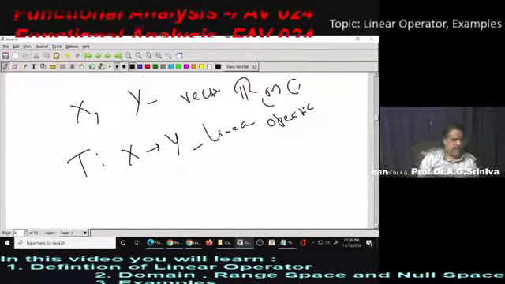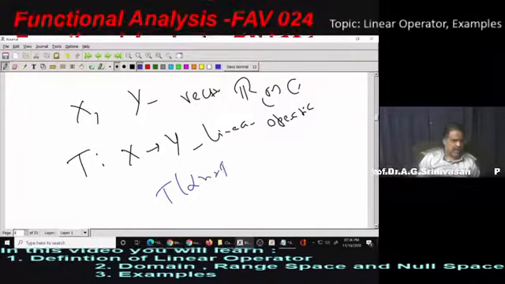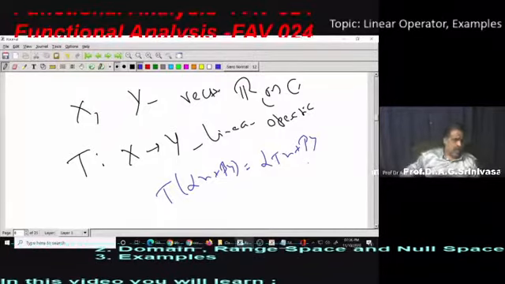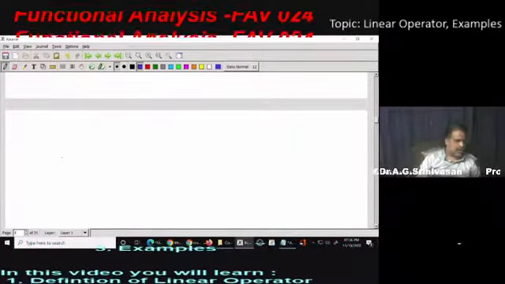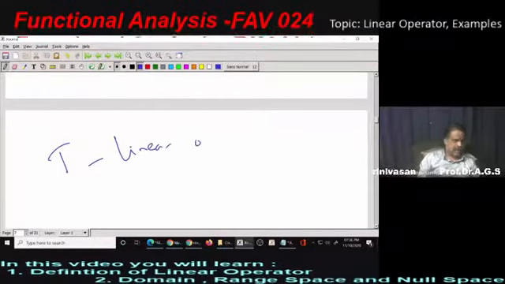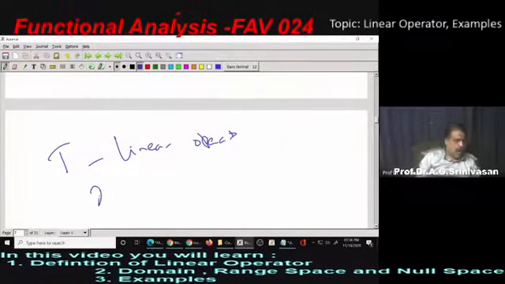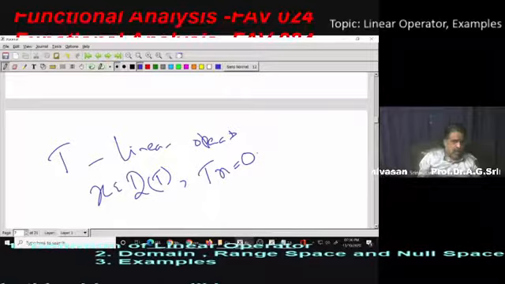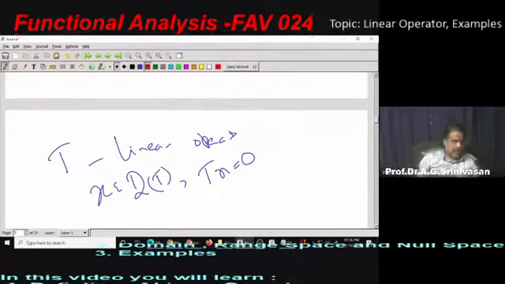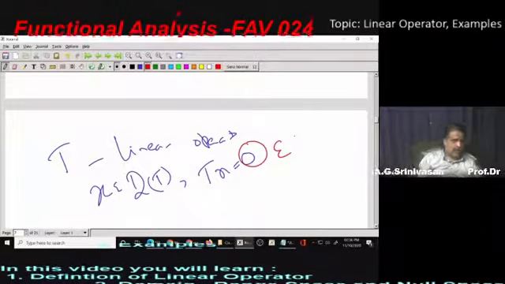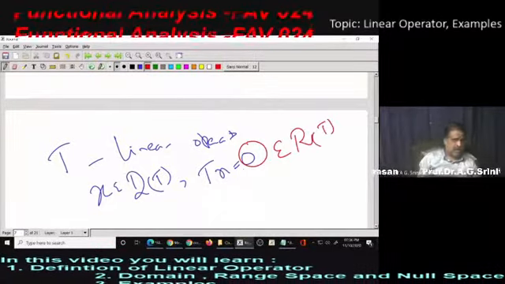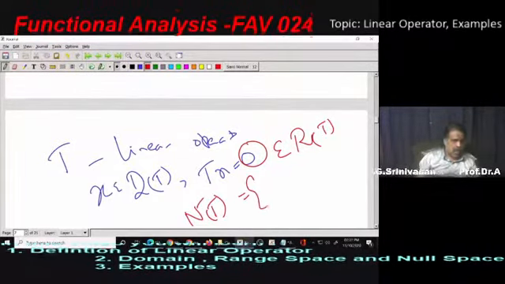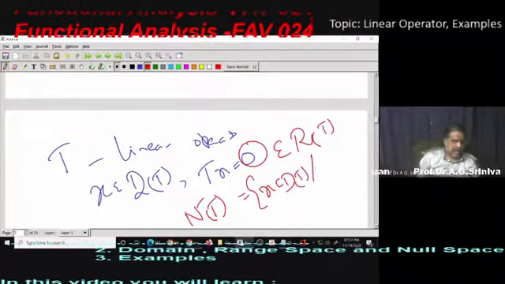And then T of alpha x plus beta y is equal to alpha Tx plus beta Ty. Now, T is a linear operator. So assume that further T is a linear operator. Now, take all elements in the domain, take T of x is equal to 0. This 0 is an element of the range space. So Tx is equal to 0. So what is my null space? N of T is going to be all such x in D of T such that Tx is equal to 0.